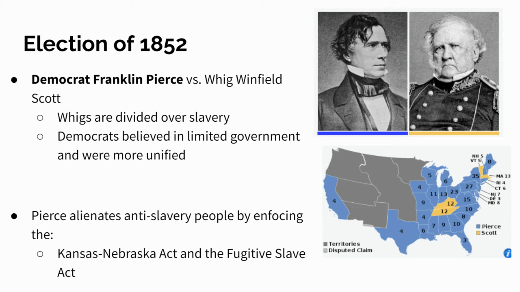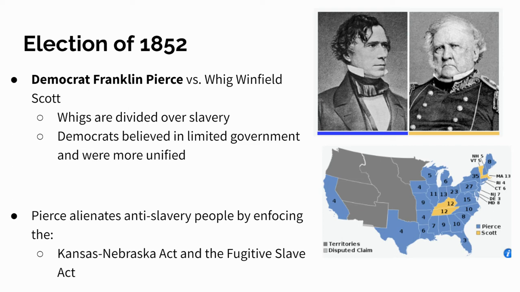Now, one thing to know is that the Whigs, and we talked about this last time, are divided over slavery. They cannot decide what they want to do about the issue of slavery. They try to appeal to Catholics and to immigrants, but it does not work. They're not very successful. They get beaten very badly in this election. If you can see in the map in the bottom right, there's only 4 states that the Whigs end up carrying, okay? So they get beaten very badly. And this is the last election that the Whigs compete in. So this marks the end of the Whigs as a political party.